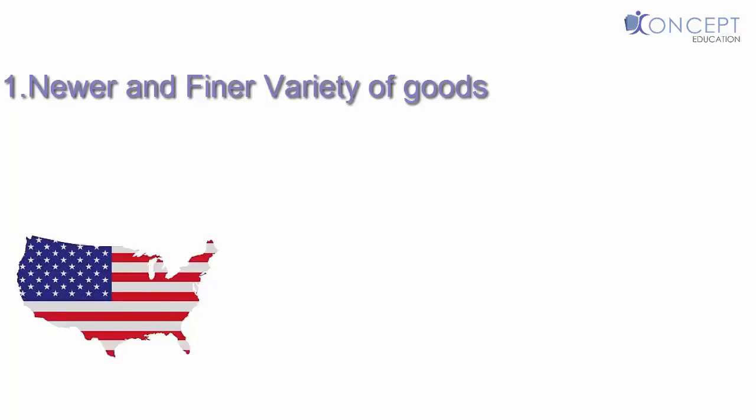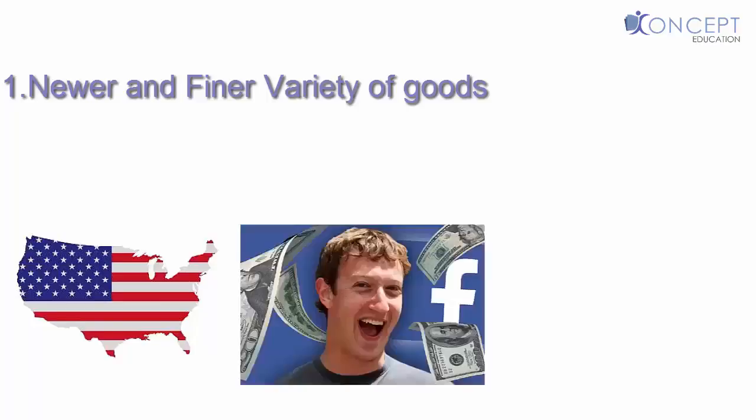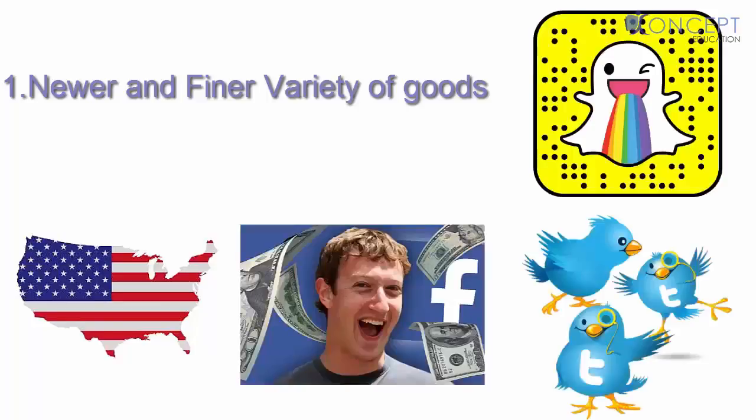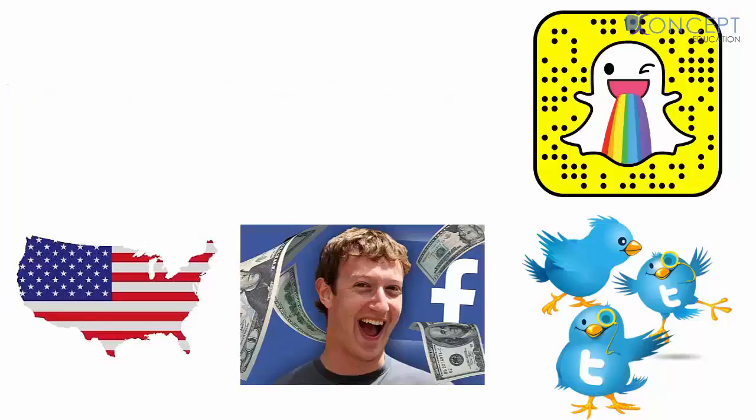And if I look at the last decade, what are the things that were massive hits? Facebook, Twitter, Snapchat, WhatsApp, all of these things have come from that side of the world. Why? Because capitalism gives power to individuals. And these individuals then surprise you with such things. And only when you get power do you get newer and finer variety of goods.